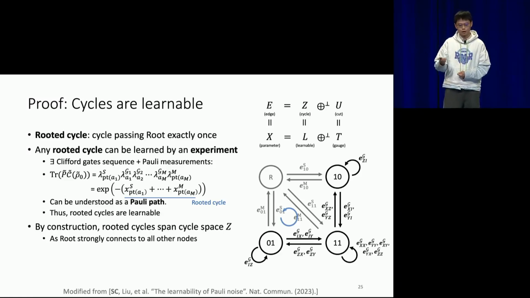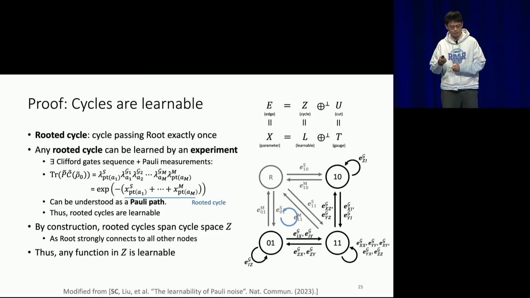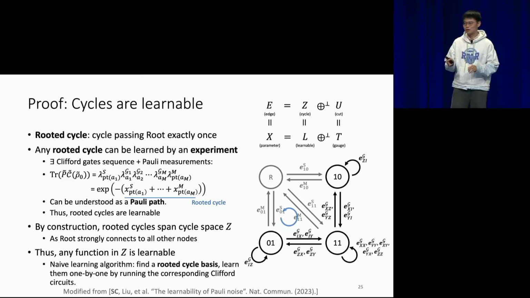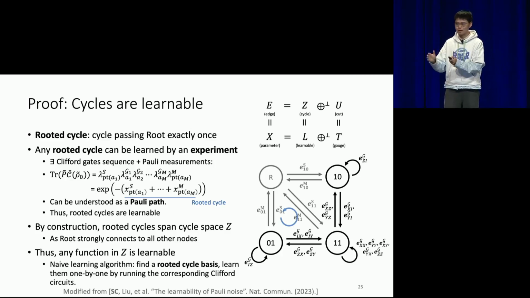Also, by construction of our graph, these rooted cycles will span the whole cycle space, basically because our root node is strongly connected to all other nodes. So this means all functions in the cycle space are learnable. I don't have time to talk about how you actually design the learning algorithm, but there's a most naive learning algorithm that is immediate from the proof. That is, you can find a rooted cycle basis for all the cycles of the graph and just learn them one by one using the corresponding Clifford circuit of each cycle. You might be able to optimize over that, but I don't have time to talk about that.